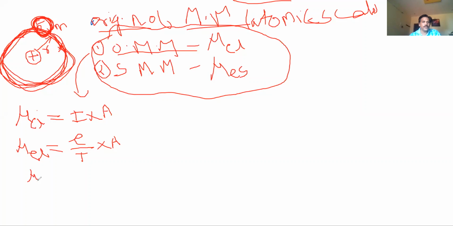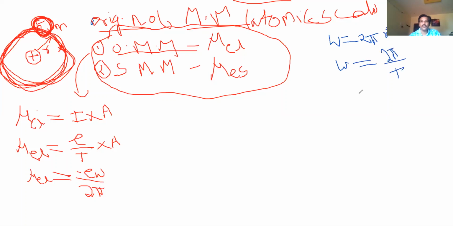So mu into L is equal to E omega by 2 pi. How do you get this? Writing somewhere, omega equals 2 pi nu, and nu can be written as 1 by T. Inverse of the time period is known as frequency. So T can be written as 2 pi by omega. Omega goes to the numerator, so there is E omega by 2 pi into A, the area.